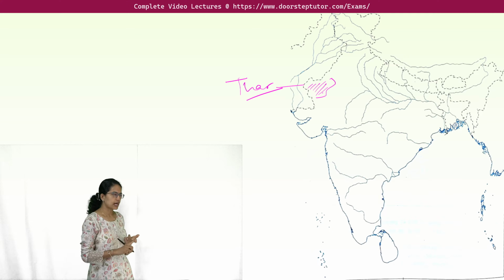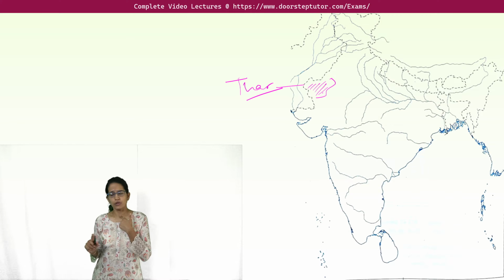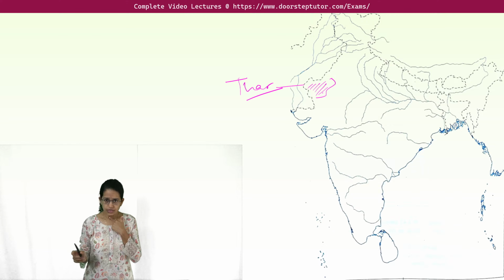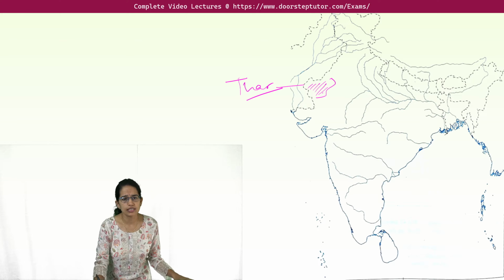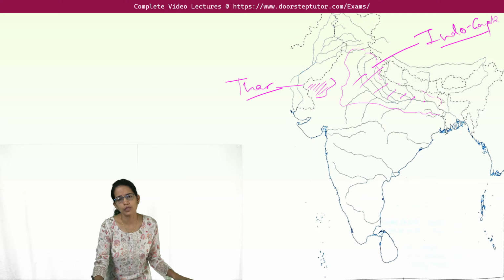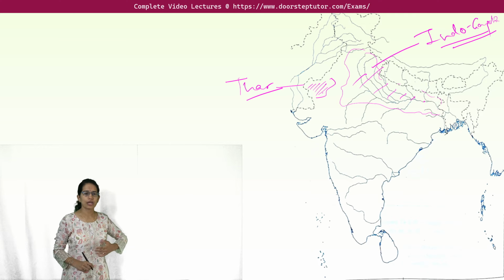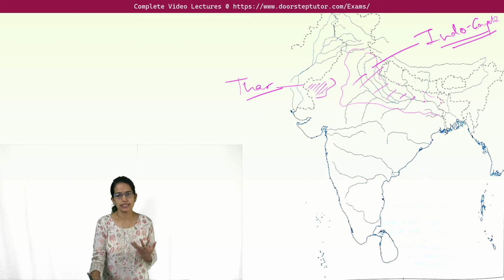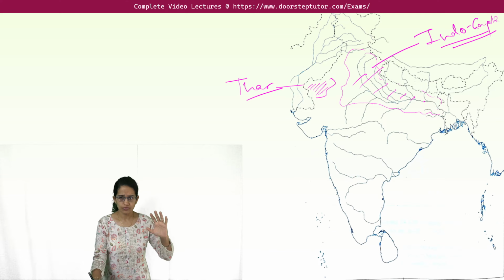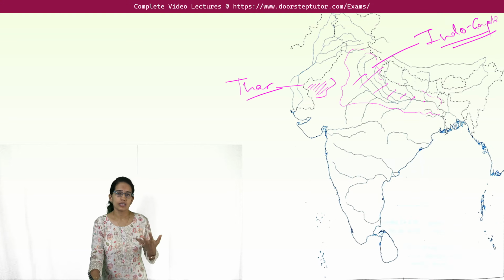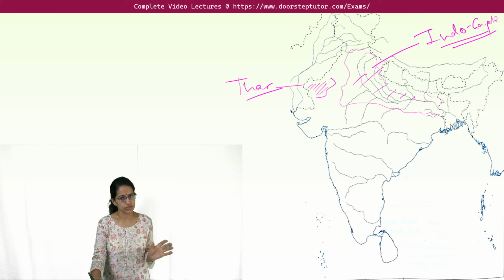So either we call it Thar Desert or Great Indian Desert. Both terms mean the same, so that's correct. Now this is the region of the Indo-Gangetic Plains, and this is known for the alluvial soil. We'll talk about the physiographic divisions more in the next lecture. But yes, this focuses on understanding the key concepts, and once you are done with the key concepts, you are all set with the basics for the further lectures that we would be covering in Geography of India.